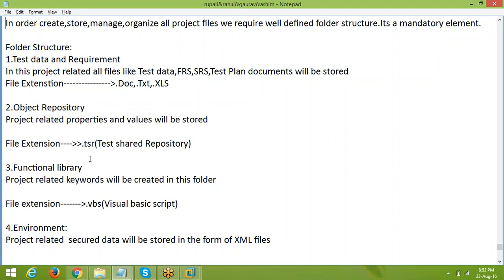So is it clear? Is it clear? Yes, can you repeat that again, please?